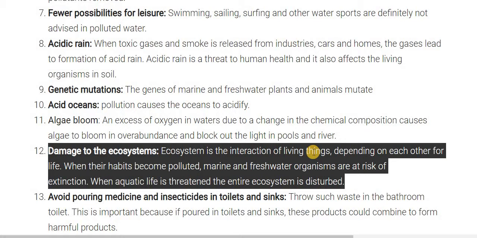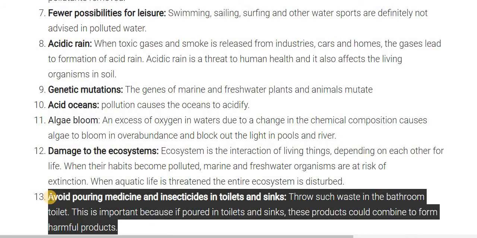When their habitats become polluted, marine and freshwater organisms are at risk of extinction. And when aquatic life is threatened, the entire ecosystem is disturbed. As we know, all organisms are dependent on each other, so if this kind of thing arises, it ultimately damages the ecosystem.